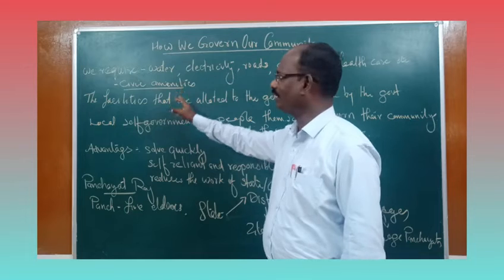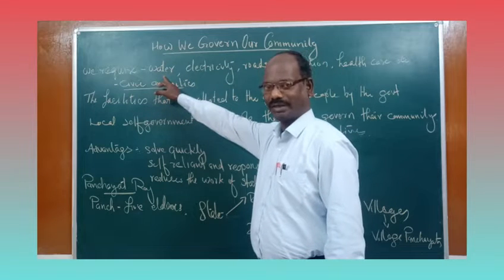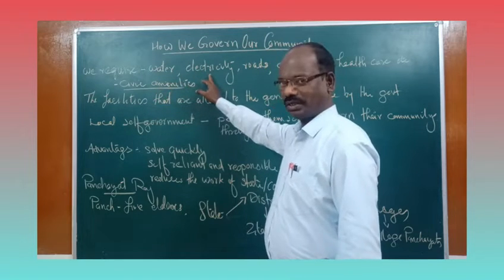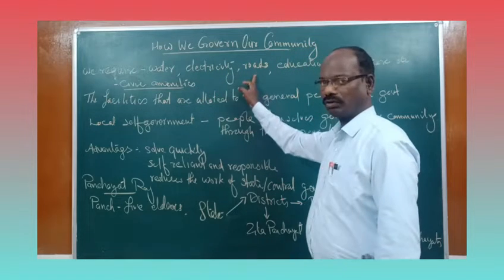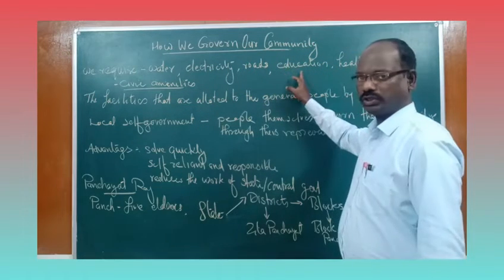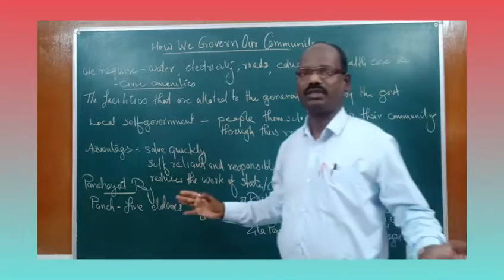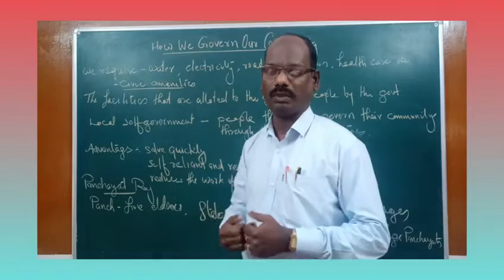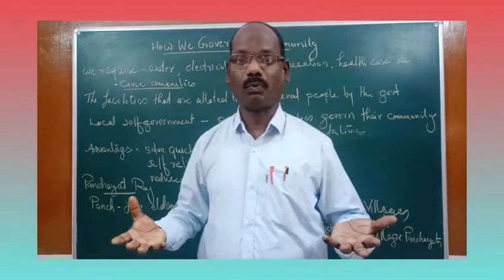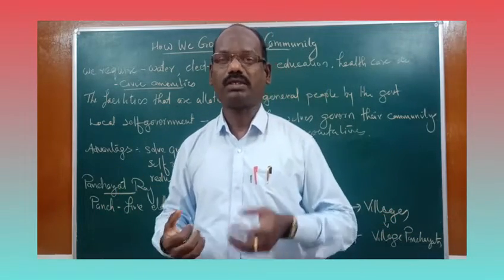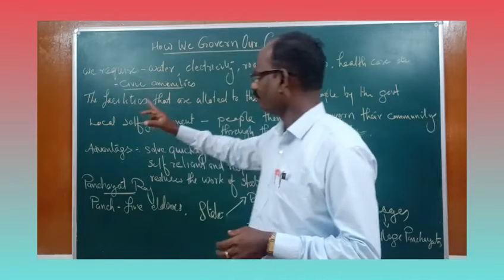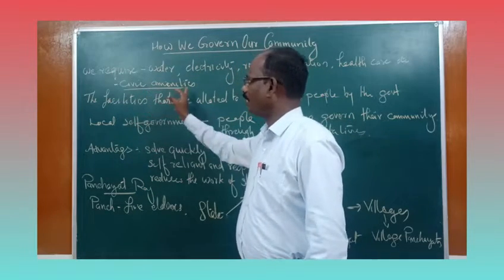Examples I told already: water supply, electricity, road facilities, education facilities, health care facilities. These facilities provided to us by the government are called the civic amenities.